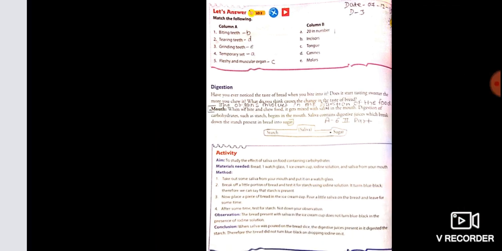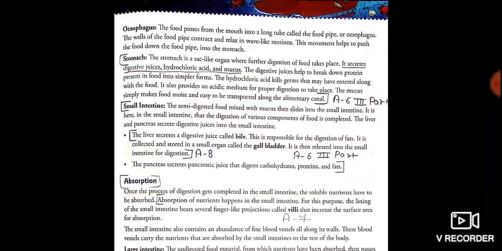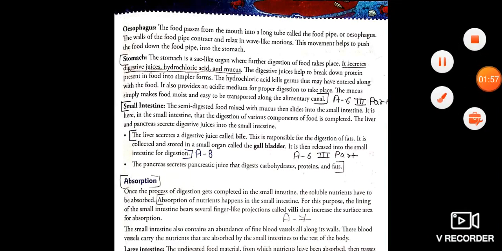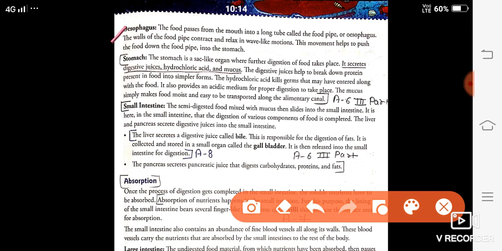Then you will come on page number 29. Then you will write about the esophagus. You will write from the starting: the food passes from the mouth into a long tube called the food pipe or esophagus.